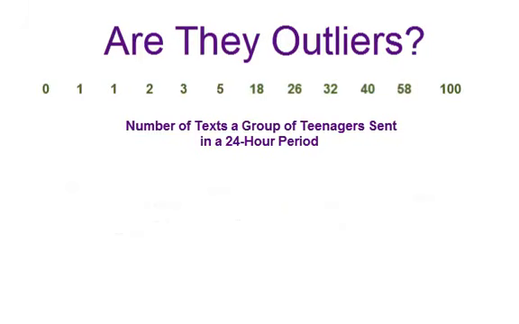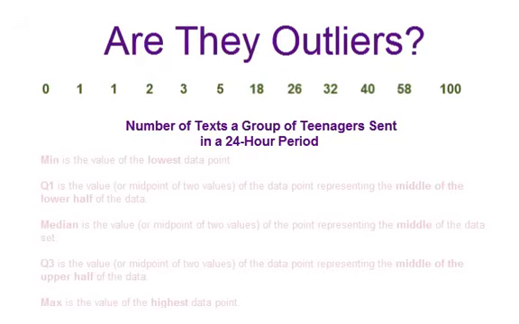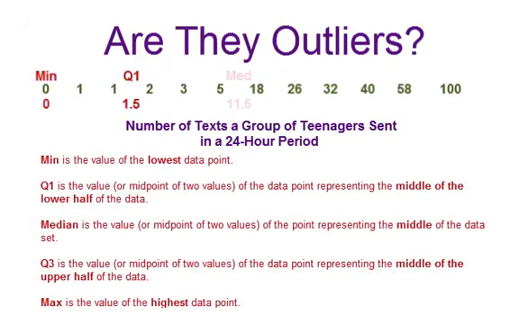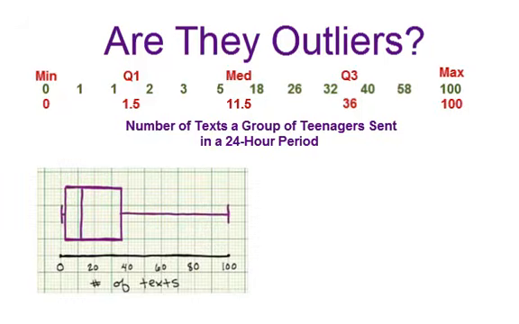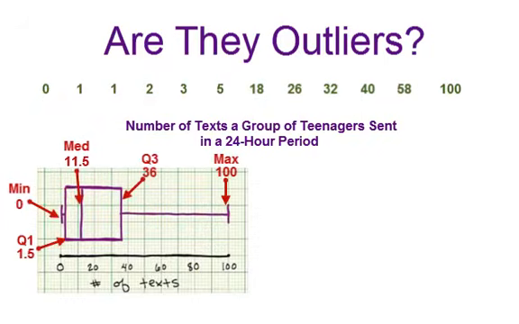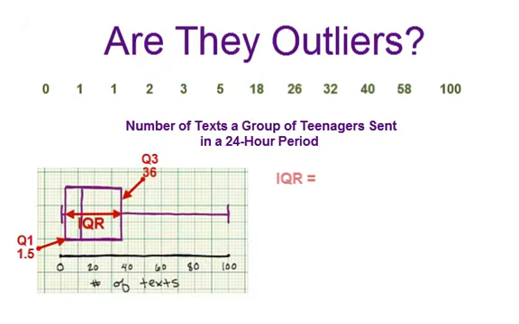In order to find out if it is an outlier, we're first going to need to find the 5-number summary, which is the min, Q1, median, Q3, and maximum. Once we do this, we're going to test the 1.5 times IQR rule, where we add 1.5 times the interquartile range to Q3 and subtract it from Q1 to see if the minimum and maximum values fall above or below it. So in order to calculate this, the first thing that we're going to do is find the IQR, or the interquartile range. This is simply taking Q3 and subtracting Q1 from it.